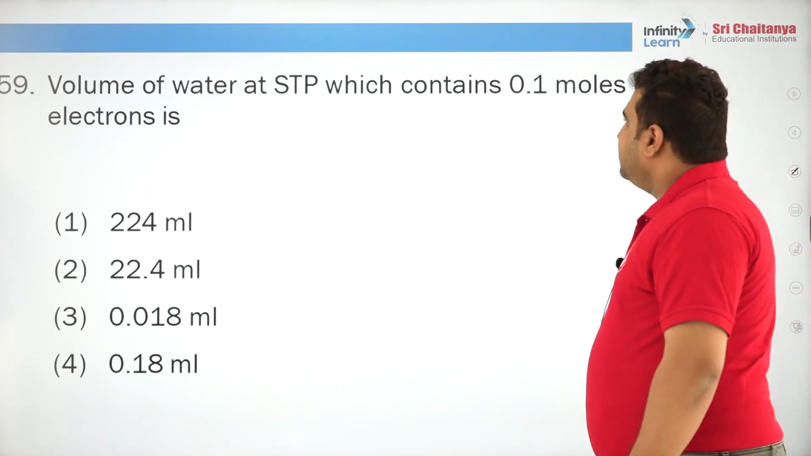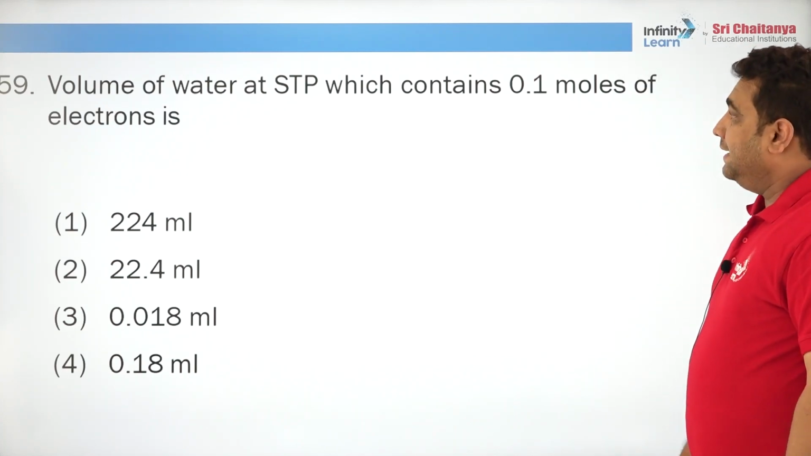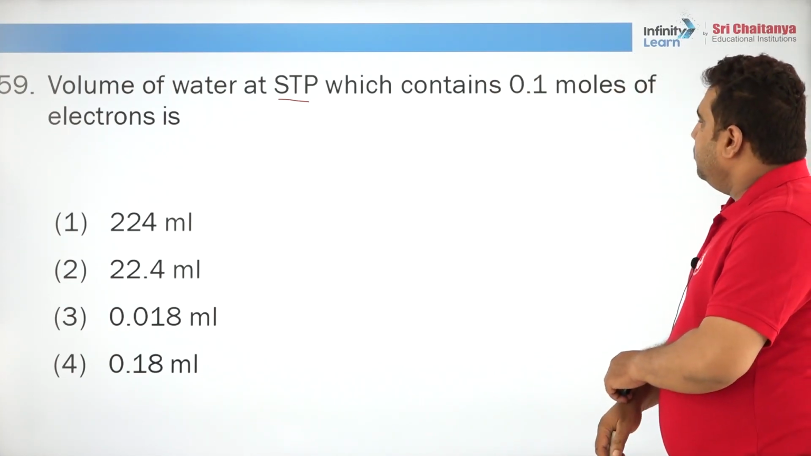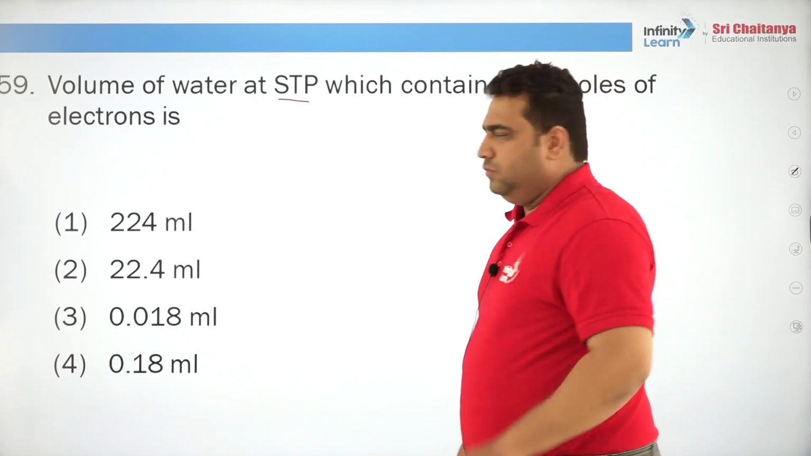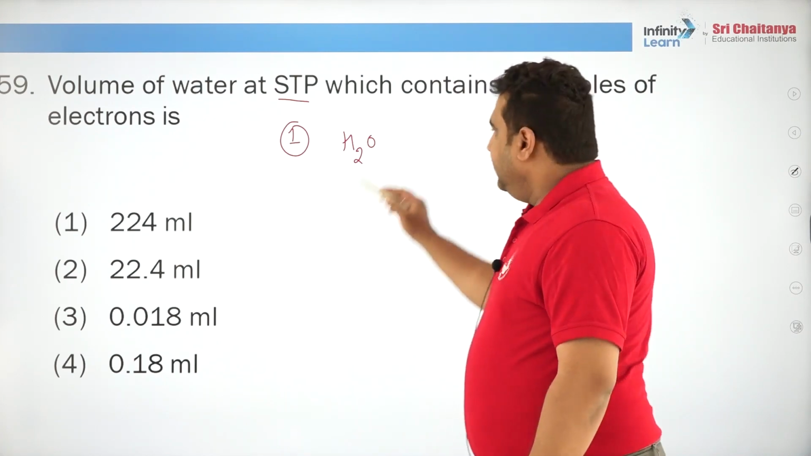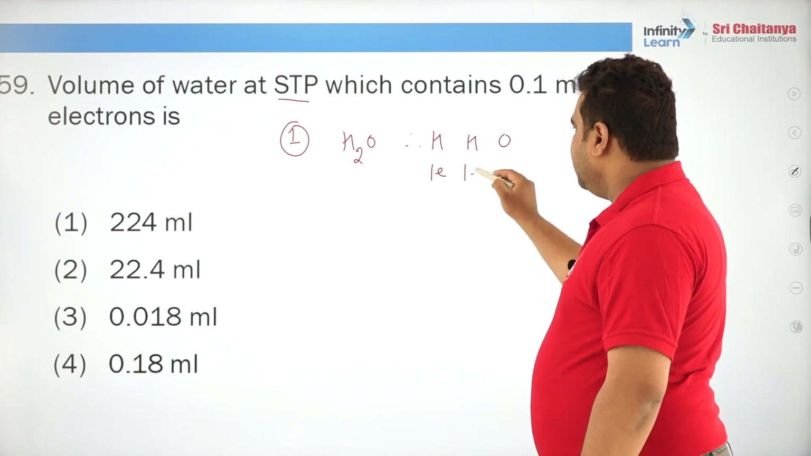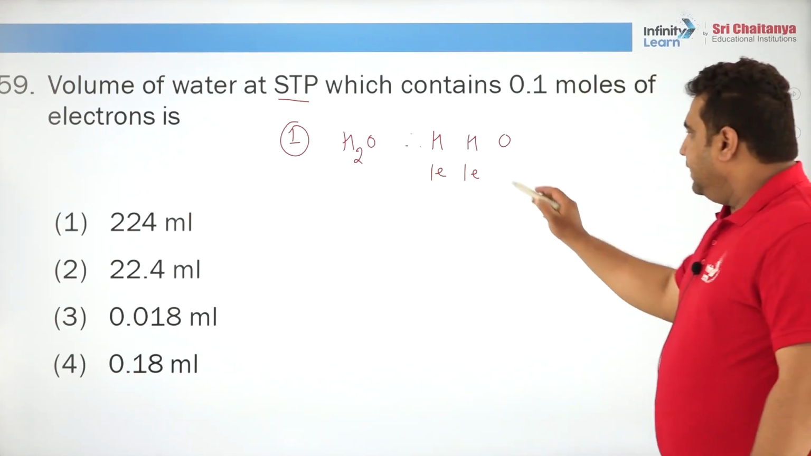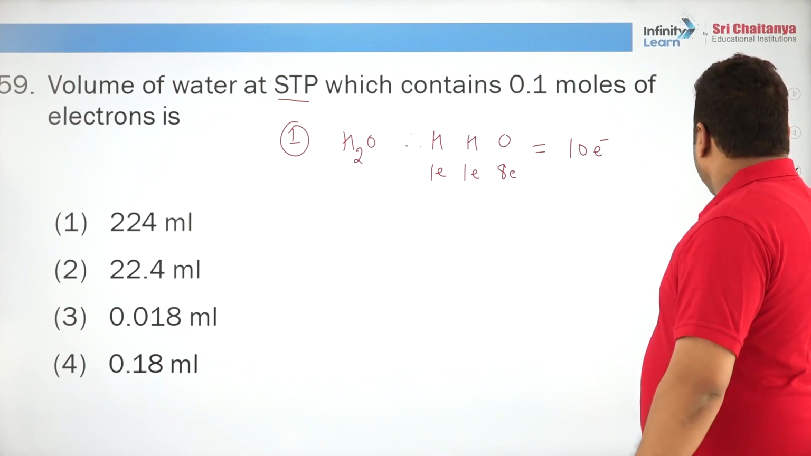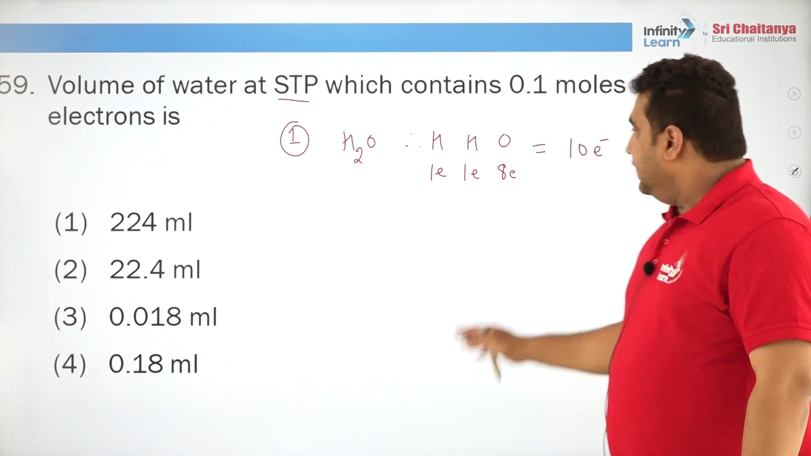Volume of water at STP which contains 0.1 mole of electrons. Remember, STP condition is given. So let us go for one water molecule. Step number 1, if you take one water molecule, it contains 2 hydrogens and 1 oxygen. This hydrogen has 1 electron, this has 1 electron, and oxygen has 8 electrons. So total, 1 plus 1 plus 8, you got 10 electrons. So one single water molecule contains 10 electrons.